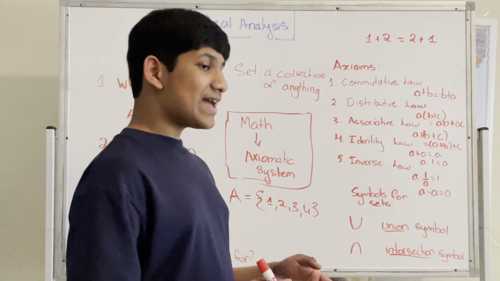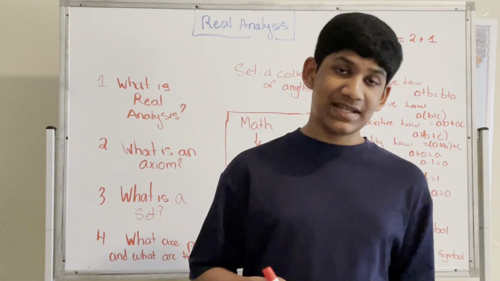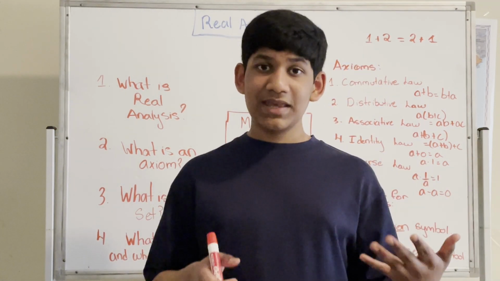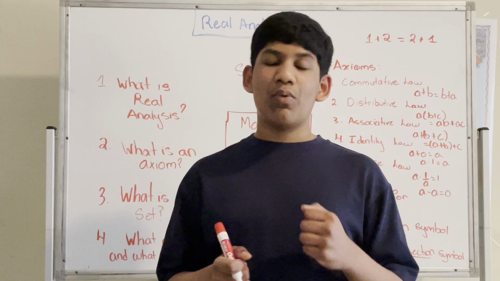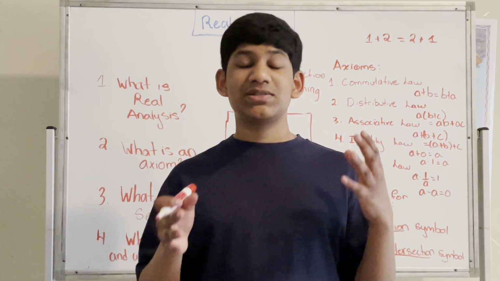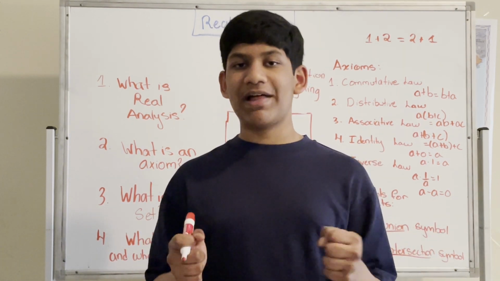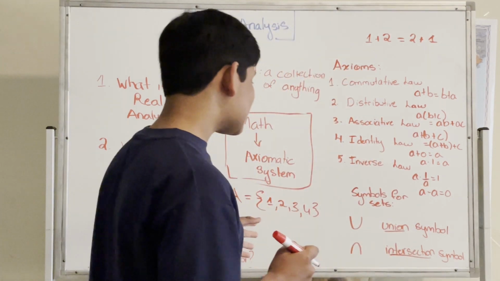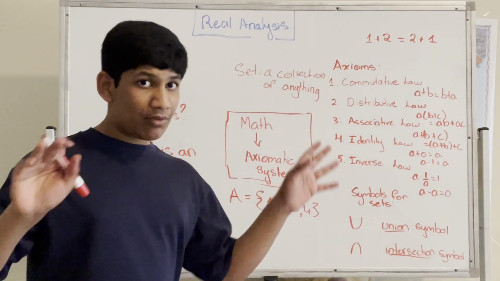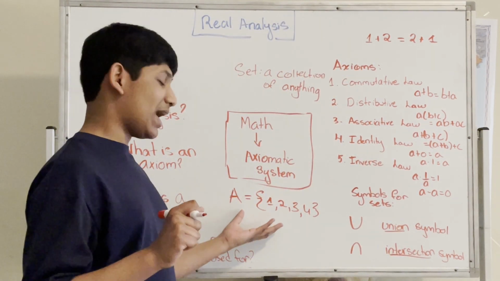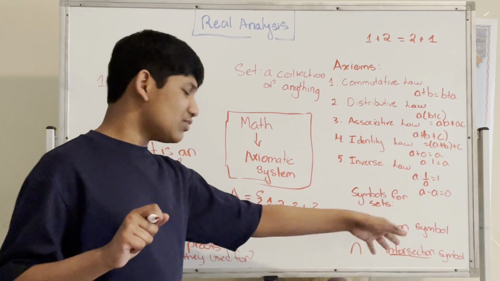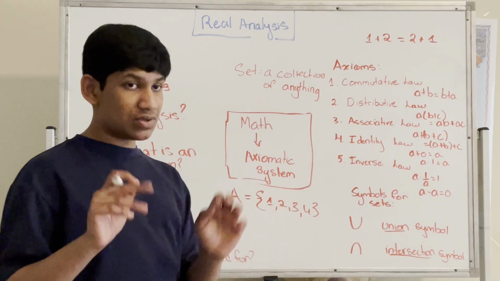Now there are finite sets and infinite sets. Infinite sets, as the name suggests, have an infinite number of elements, whereas finite sets have a specific number of elements. Furthermore, sets can have other properties and operations. For example, we have the union symbol, or you can consider it the union operation.